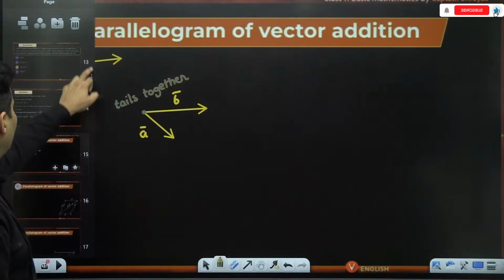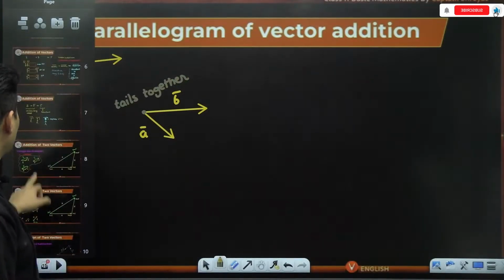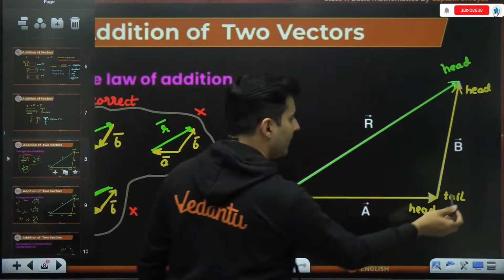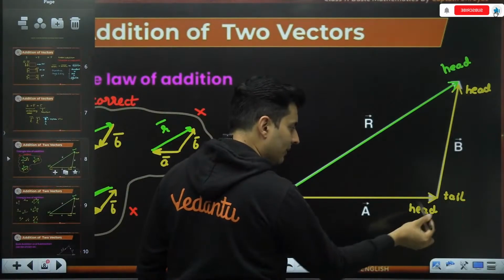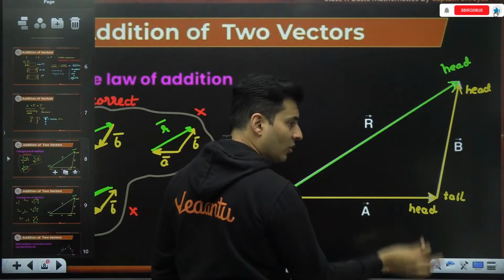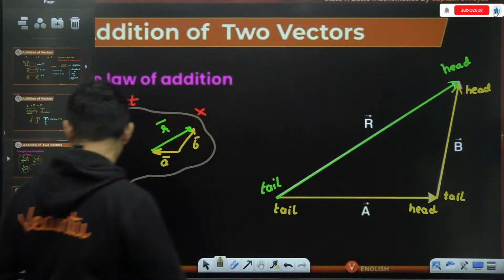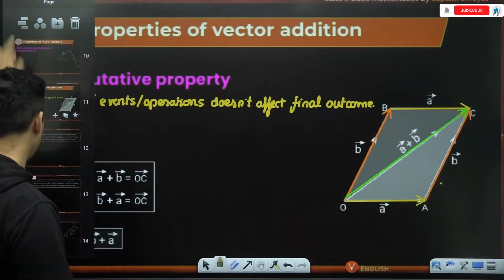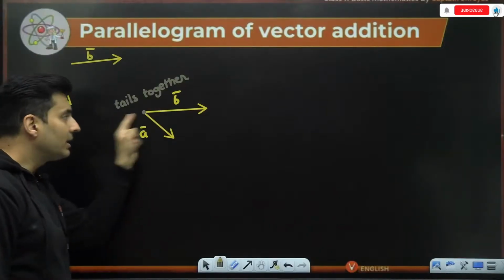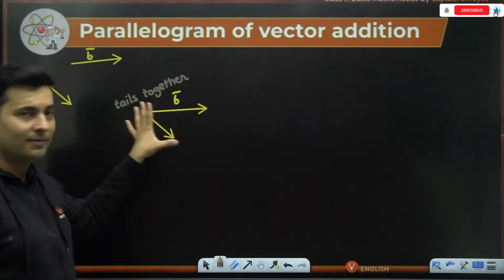Remember, for triangle law, it was slightly different. If you go back, you will see tail, head. The next vector's tail is on the first vector's head. That was the rule for triangle to be formed. But for parallelogram, that is not the scenario, my dear warriors. It is the tails which are together. This is the first step.